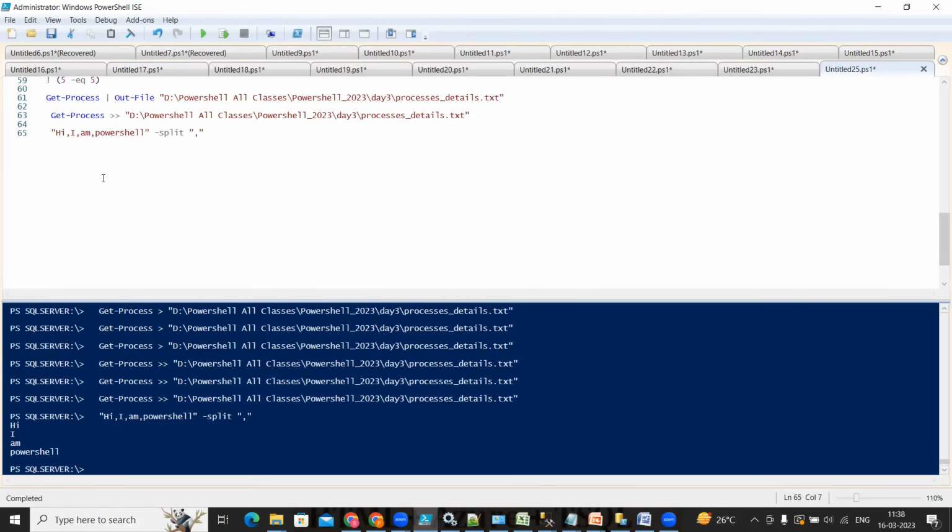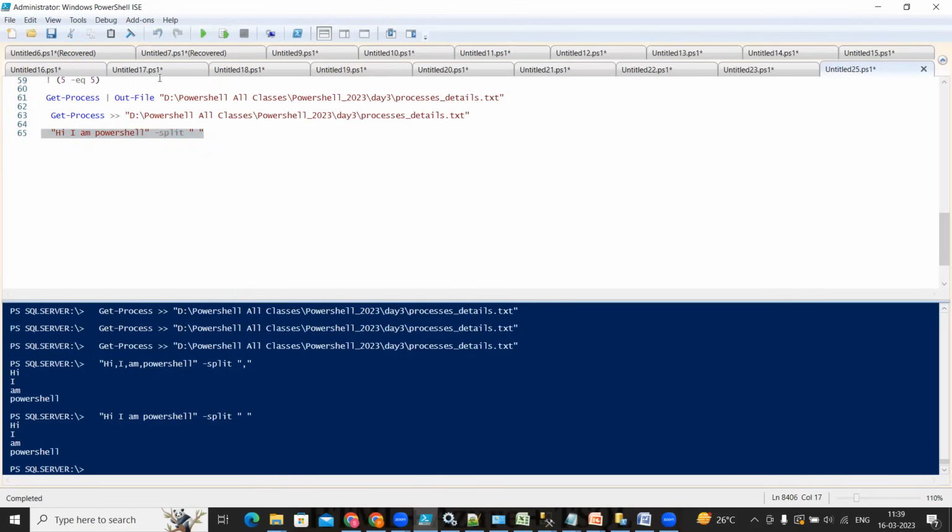You can use a space also. Then you don't give the comma, you just give the space. If you execute, this time you told it to find the space, and it divides the value into parts.